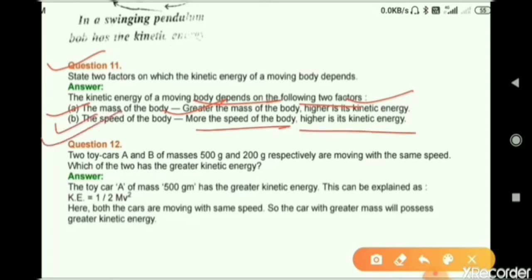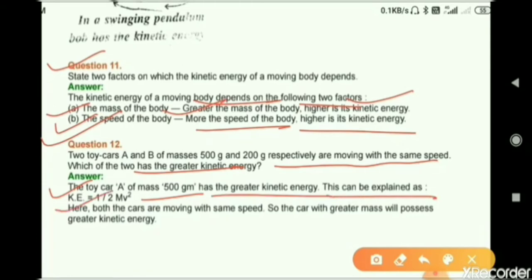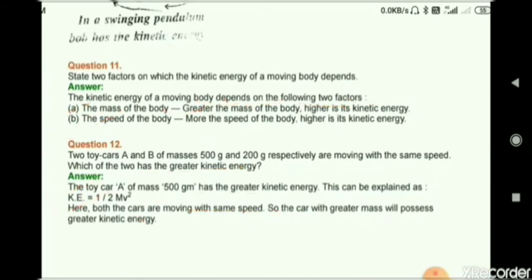Question number 12. 2 toy cars A and B of masses 50 gram and 200 gram respectively are moving with the same speed. Which of the 2 has a greater kinetic energy? The answer, the toy car B of mass 200 gram has a greater kinetic energy. This can be explained as kinetic energy K.E. is equal to half mv square. Here both the cars are moving with the same speed, so the car with greater mass will possess greater kinetic energy.